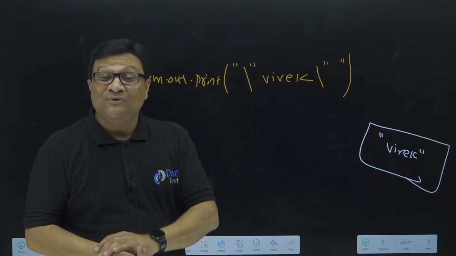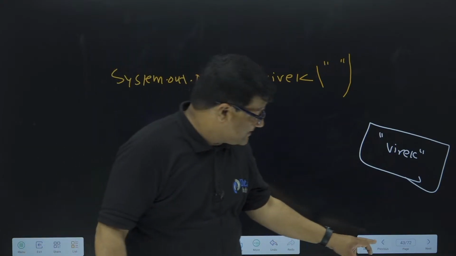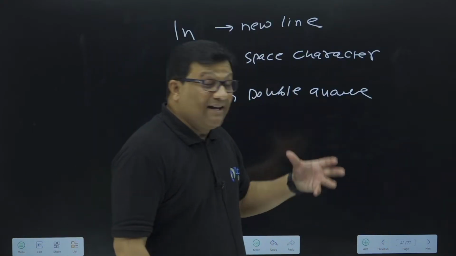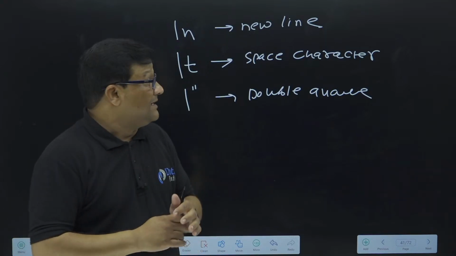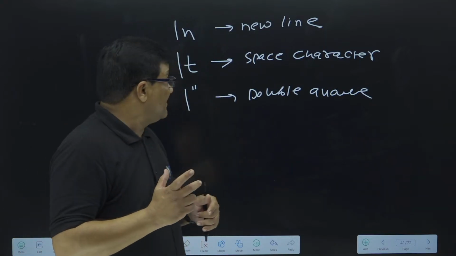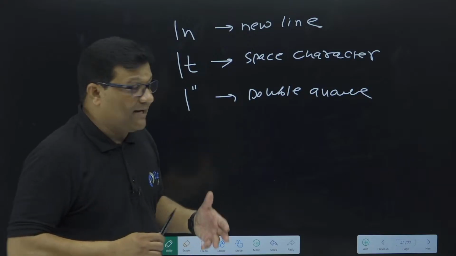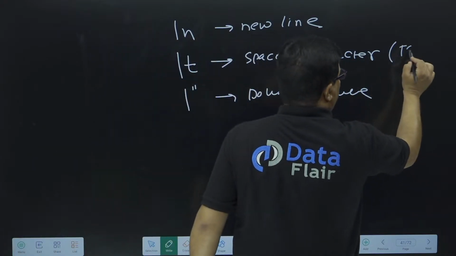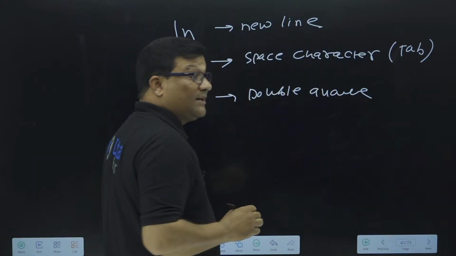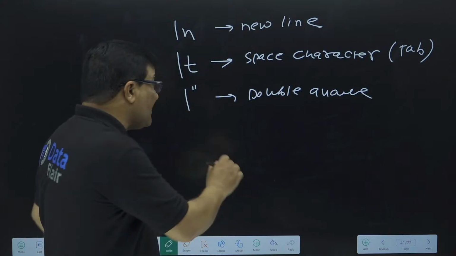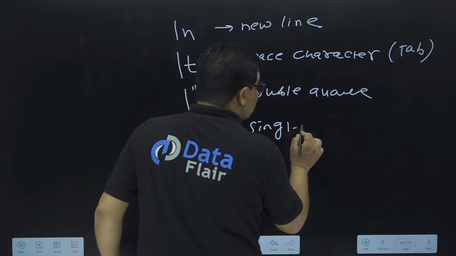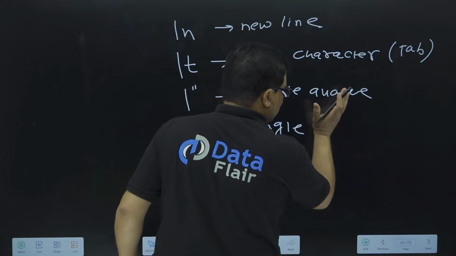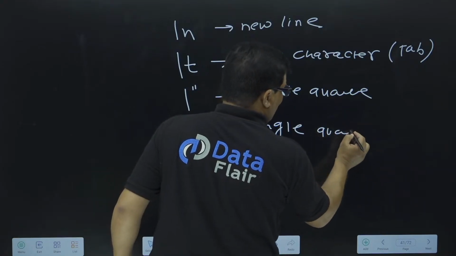So I hope you understood the use of all these special characters. Backslash n we use to print the data on the next line; it's a new line character. Backslash t is called the space character or tab character. Then backslash double quote is called the double quote character, and then again we have backslash single quote.